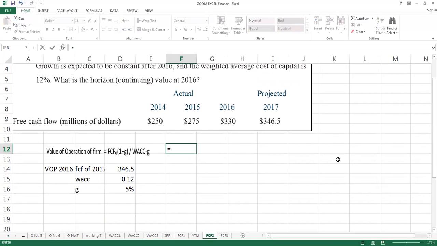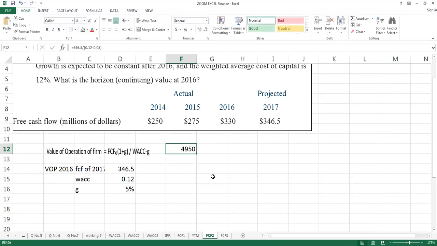You can take 346.5 divided by WACC minus growth rate, and it will give you answer of 49.